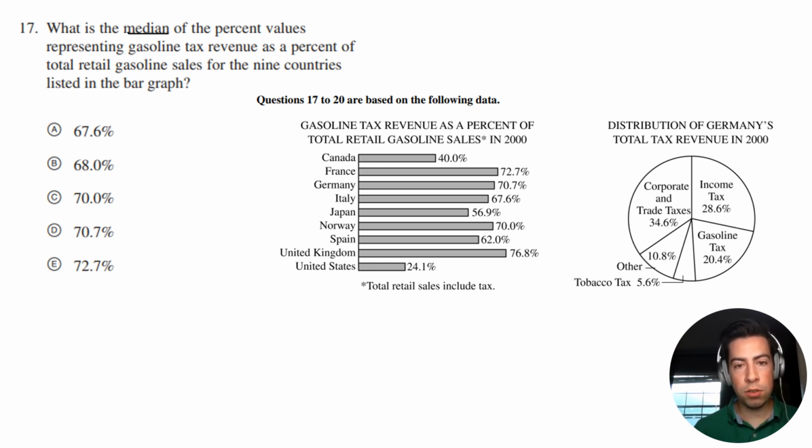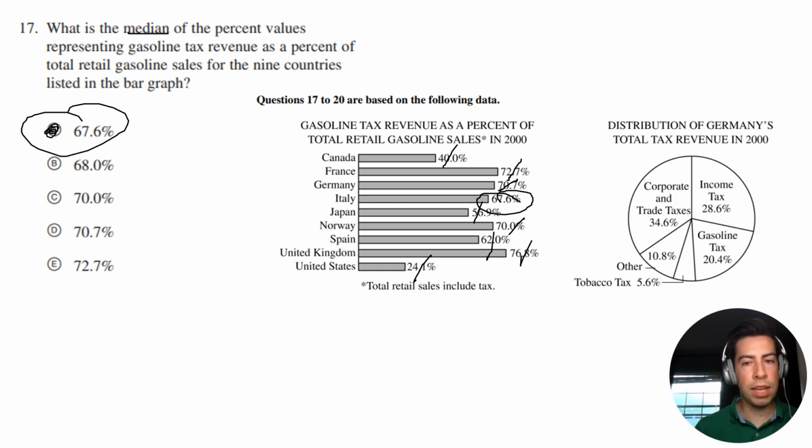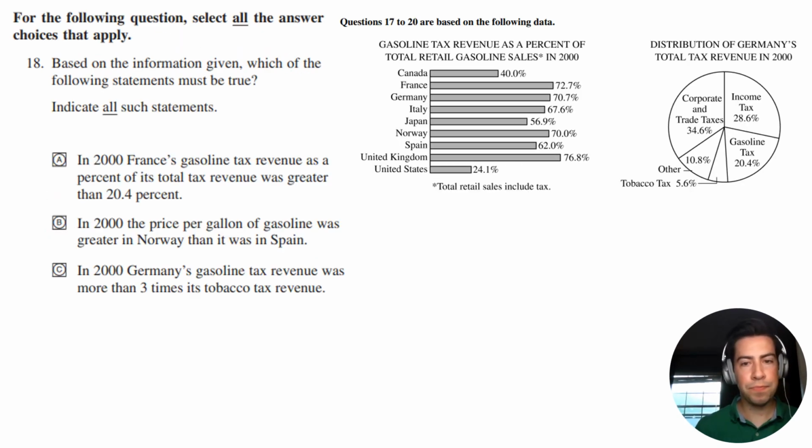So let's go ahead and start. I'm going to cross out the maximum value, and I'm going to cross out the minimum value. Then I'm going to go to the next maximum value and cross it out, and then go to the next minimum value. We're just going to keep repeating this process, max, minimum, maximum, minimum, until I get to this value right here, 67.6. So that's our answer for 17. Now let's go to the next one.